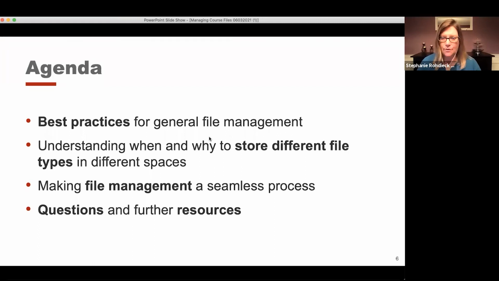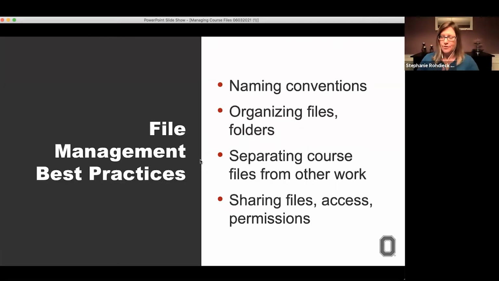So based on our outcomes for this session, this is the agenda. It's chunked into 3 major parts. The first will be about those best practices for general file management. The second will be about understanding when and why to store different files in different spaces. And then the third will be making file management a seamless process. We're going to be pulling things together. And then at the very end, we'll make sure that we leave some additional time for questions and go over further resources. So at this point, I will let Carol and Charles take it away.